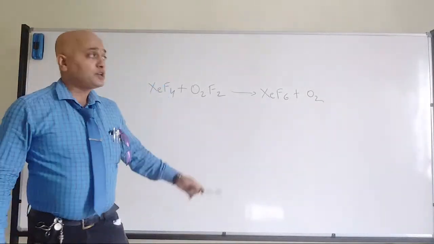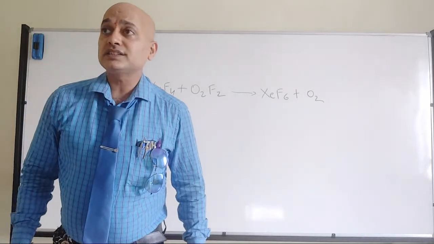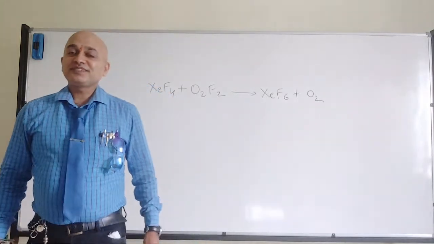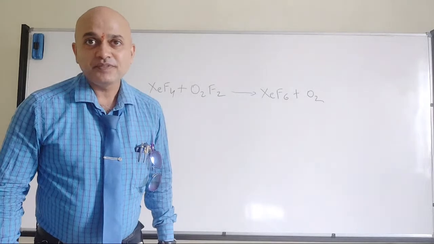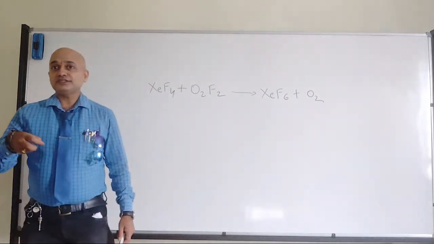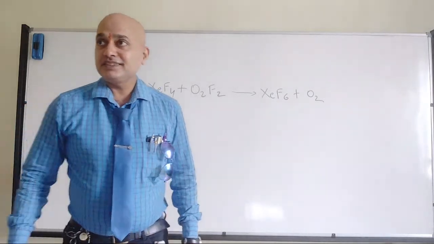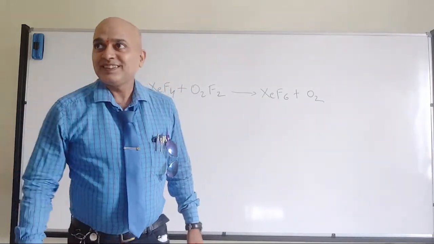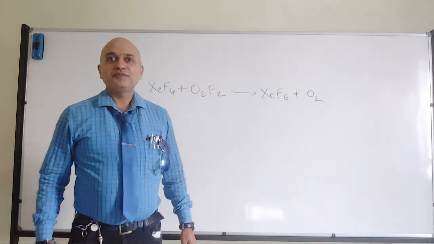One of the applications of dioxygen difluoride we have discussed. Which is that? That was related to nuclear spent fuel, where we used to isolate one of the radioactive elements.